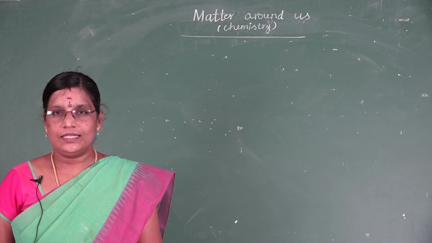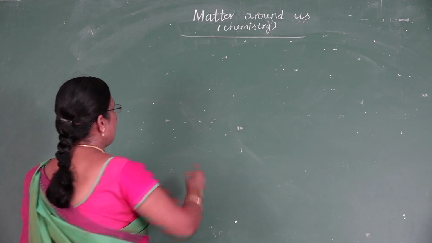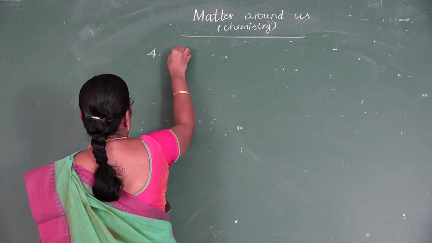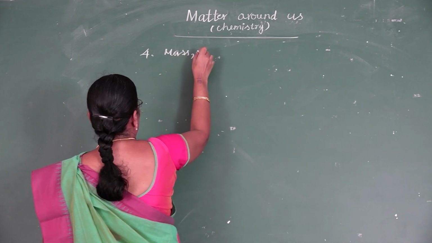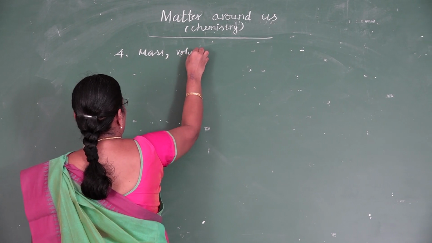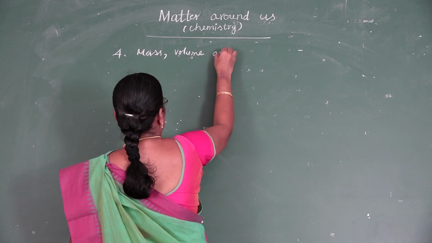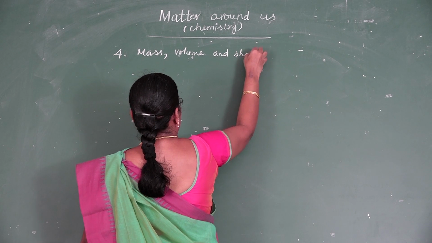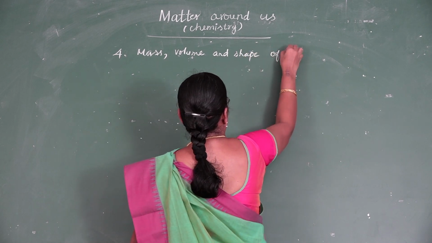The next one is mass, volume and shape of solids.